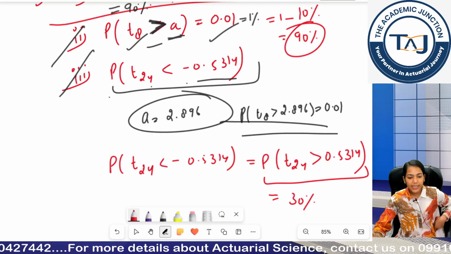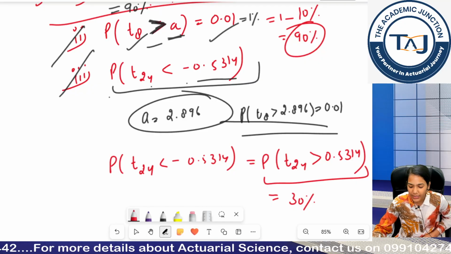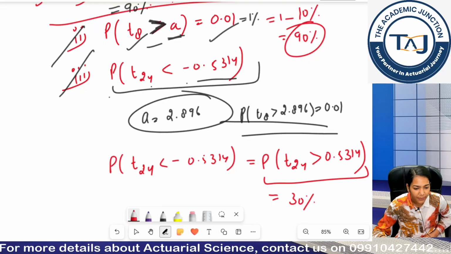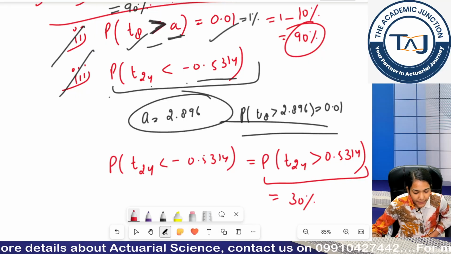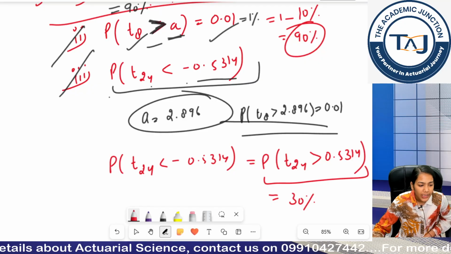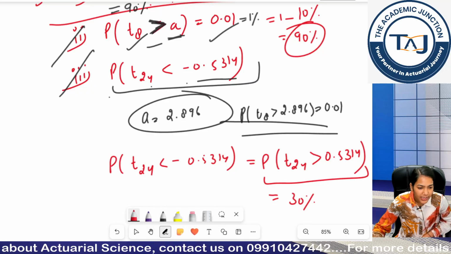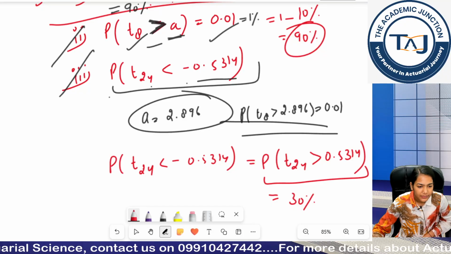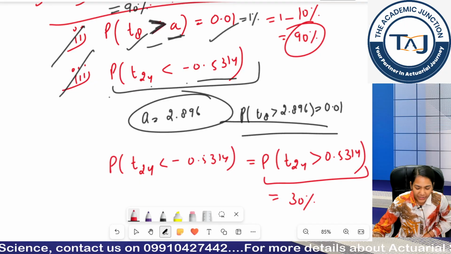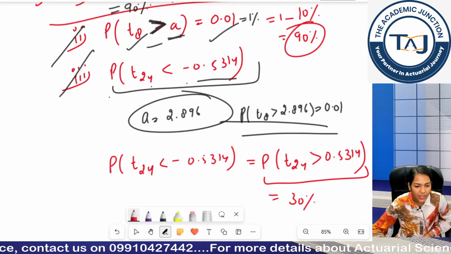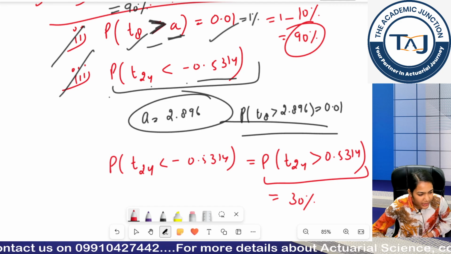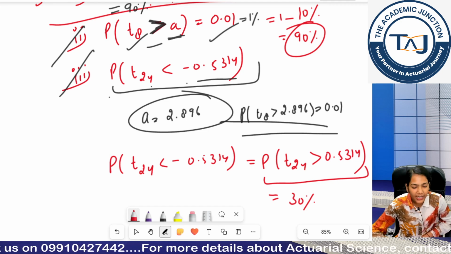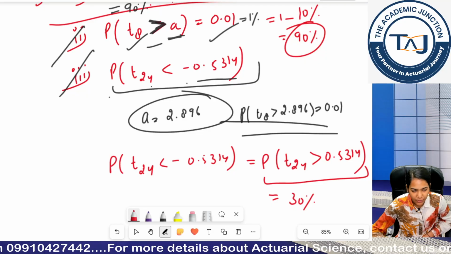Is this okay guys? I am giving you 20 seconds, wrap everything up till now and then we will move forward with the next distribution, okay? Any doubt till now? Hit me in the chat box and I will solve that doubt. Come on. But just digest everything we have done till now. We have done two distributions, log normal and T distribution. Digest that and then we will move forward with the F distribution.